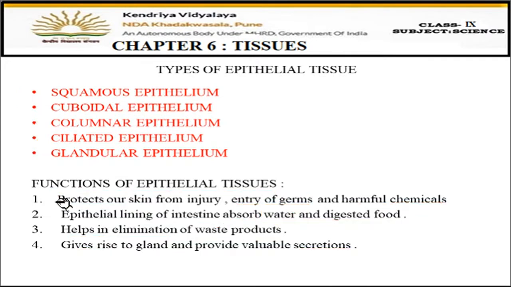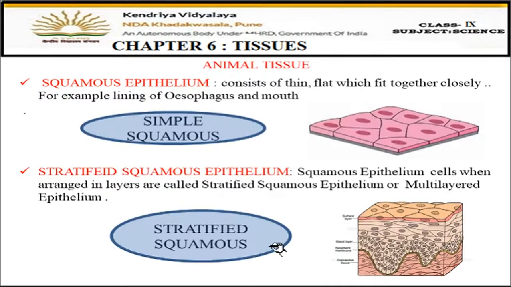So the first function you can write is protection, second absorption, third elimination of the waste, and the fourth one is secretions. They can secrete some important substances also. Okay. So these are the four functions. Now we will start with the types of the epithelial tissue.